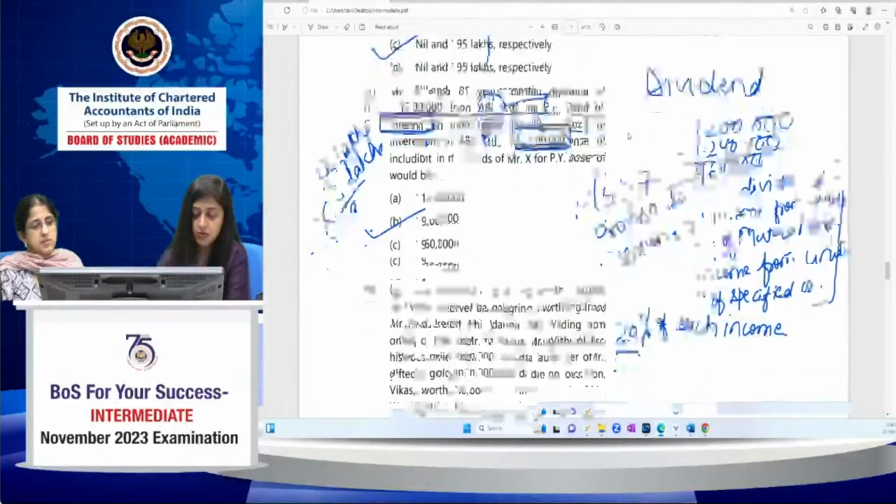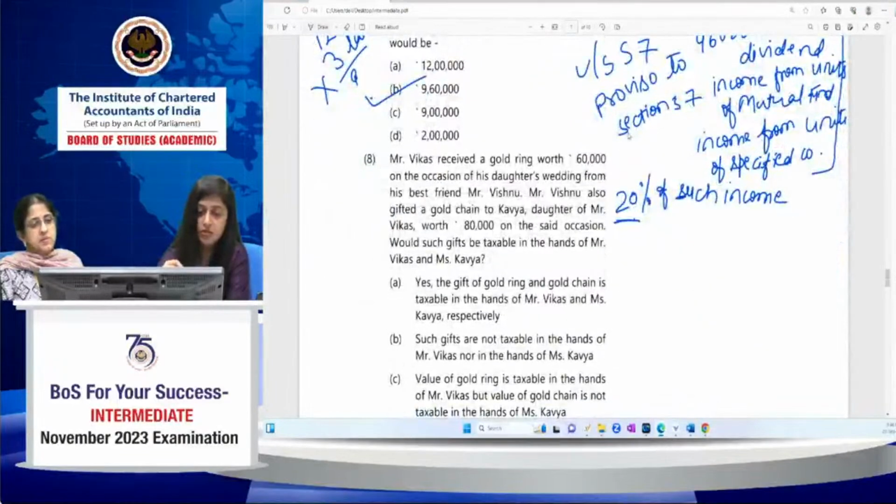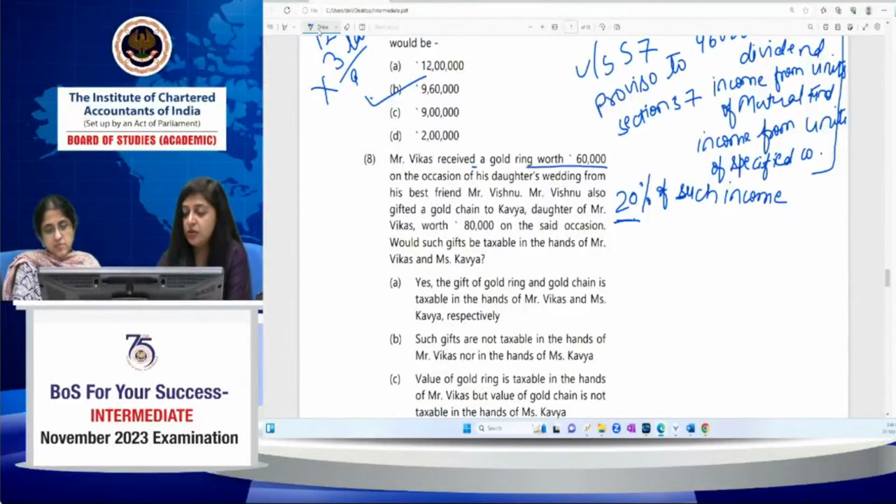So now I move to the next MCQ, which is on income regarding 56,210. Mr. Vikas received a gold ring worth rupees 60,000 on the occasion of his daughter's wedding from his best friend, Mr. Vishnu. Mr. Vishnu also gifted a gold chain to Kavya, daughter of Mr. Vikas, worth 80,000 on the said occasion.